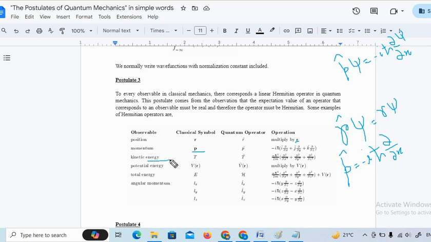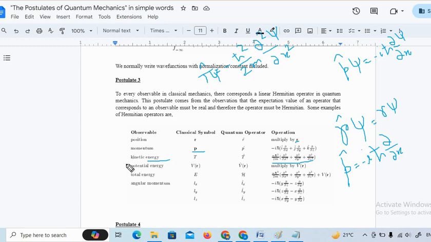Now next comes the kinetic energy. So the kinetic energy operator, let me just write it as T. So T is given as minus h squared divided by 2m, and instead of the first order derivative, this will be d2/dx2. So again, this will be operated over psi. If you want to find the kinetic energy, the T operator will be operated over the wave function. So there will be a second order derivative of psi multiplied with minus h cross squared by 2m. So you will get the kinetic energy of the system.